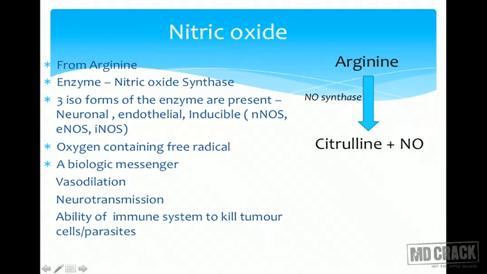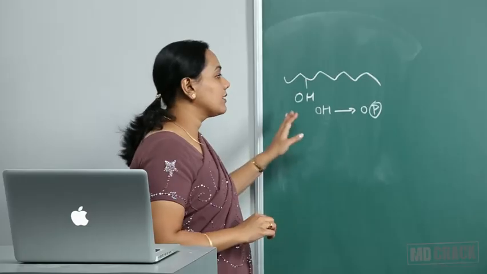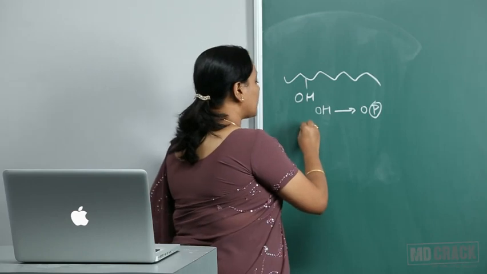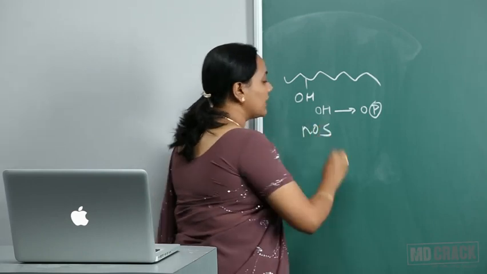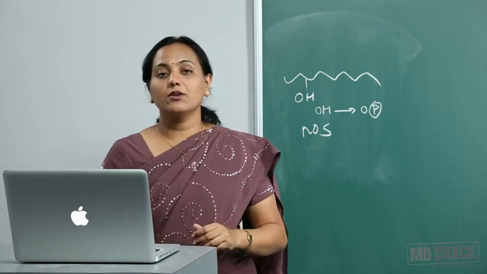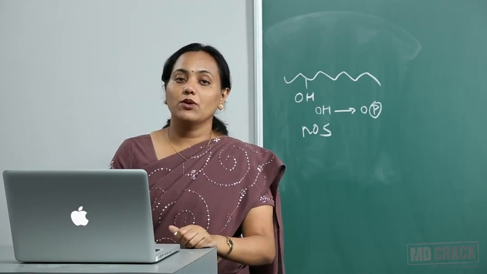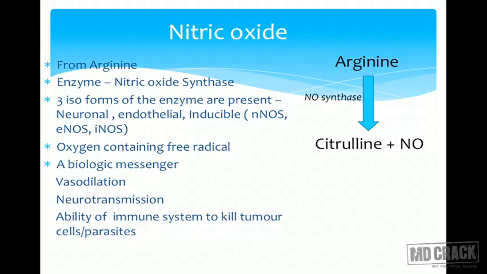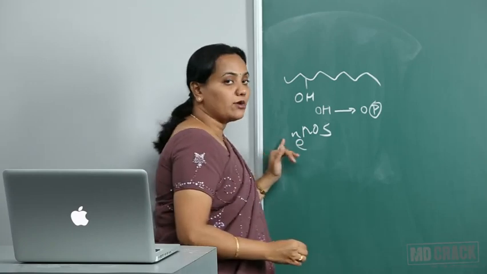Again, we are talking of the biologically important compounds that are formed from different amino acids. That's why I am talking about this here. The enzyme is nitric oxide synthase, what we call NOS. Now there are three different isoenzymes of nitric oxide synthase. They are called the inducible NOS or iNOS, the endothelial NOS or eNOS, and the neuronal NOS or nNOS. So if we add N, it becomes neuronal NOS. If we add E, it becomes endothelial NOS.